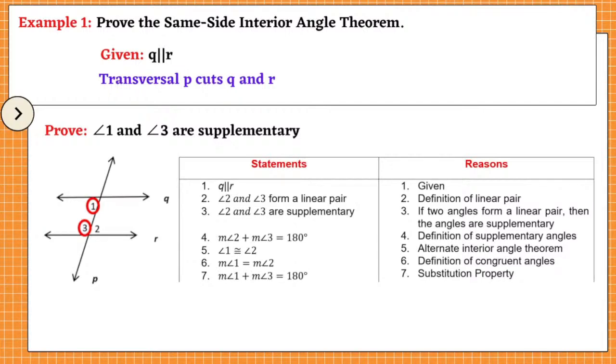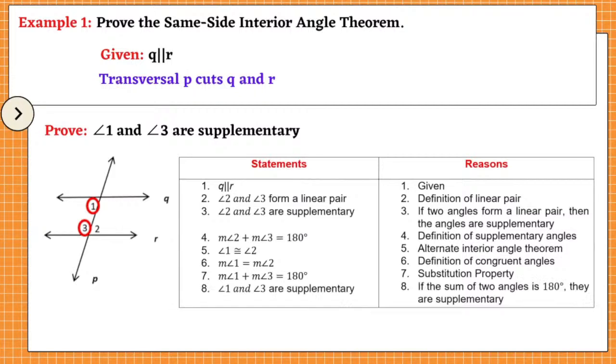Number 7, measure of angle 1 plus measure of angle 3 is equal to 180 degrees. And the reason: substitution property. And therefore, angle 1 and angle 3 are supplementary. And the reason: if the sum of two angles is equal to 180 degrees, then they are supplementary.